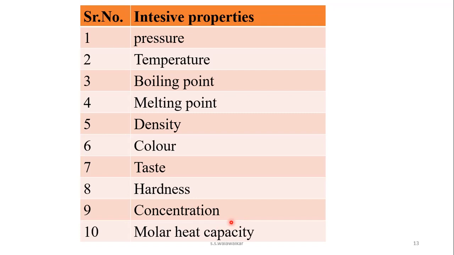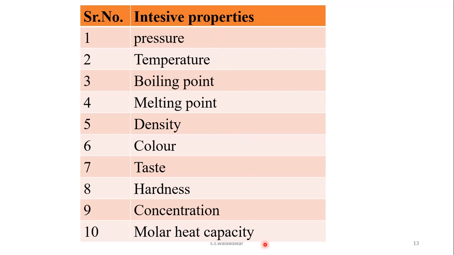Heat capacity is an extensive property, but molar heat capacity is for 1 mole, and therefore it is a specific property. So molar volume, molar mass, molar heat capacity, all these are intensive. If an extensive property is specified for a specific amount, then it is an intensive property. Remember this point.